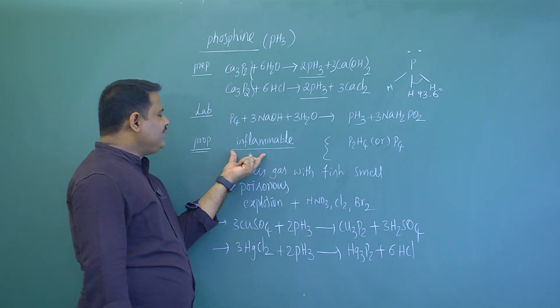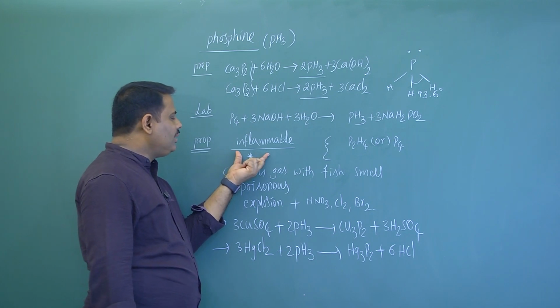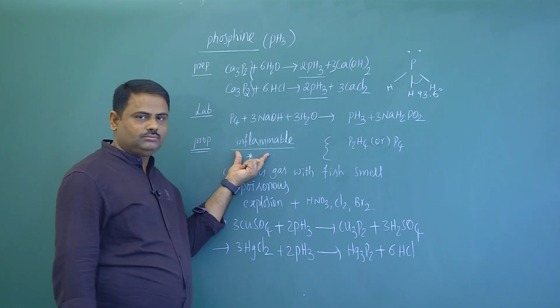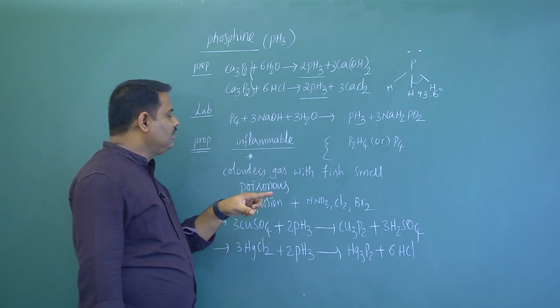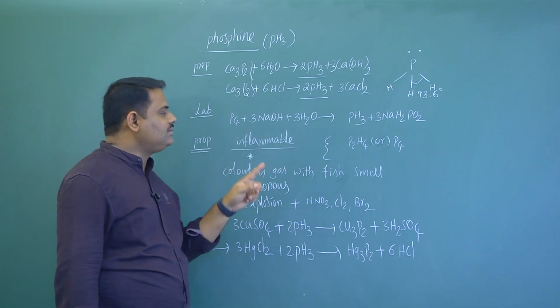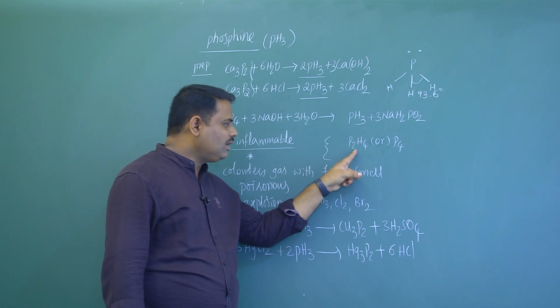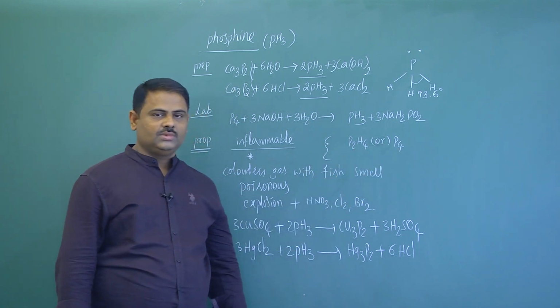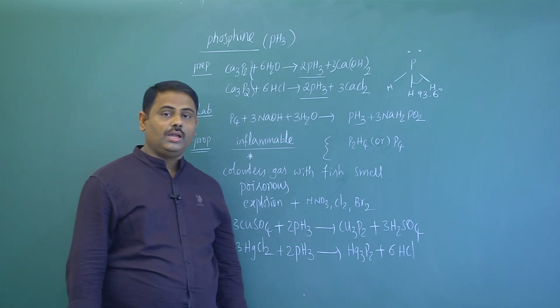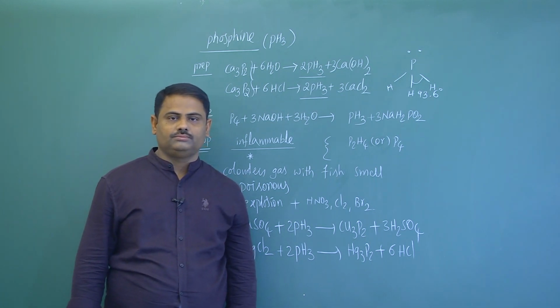Now pure phosphine is inflammable, but when this phosphine contains impurities like diphosphine and phosphorus, it becomes highly inflammable.